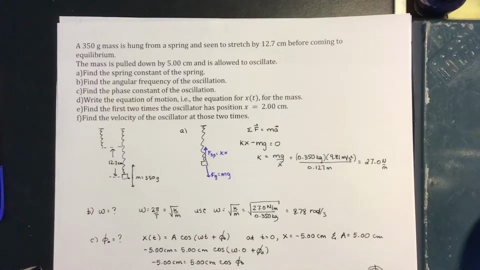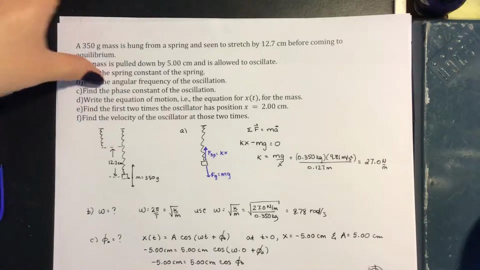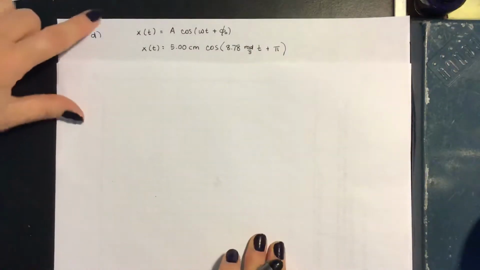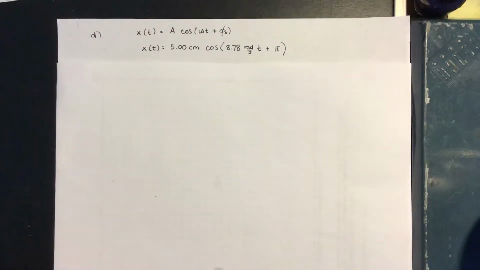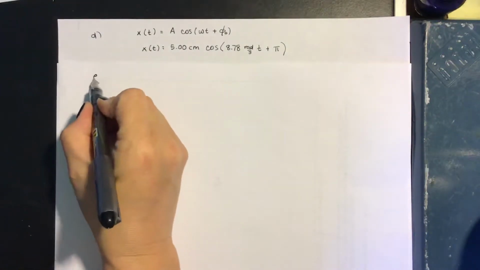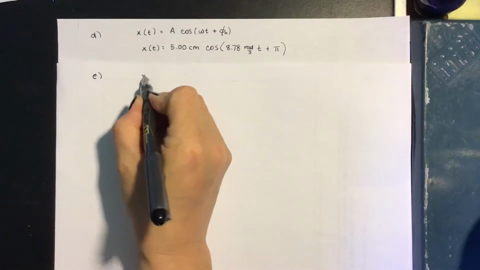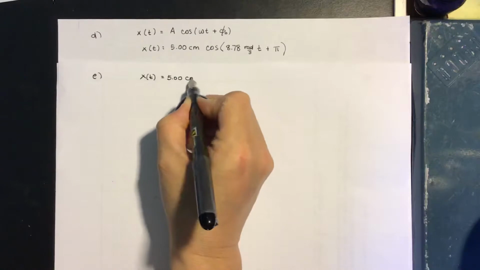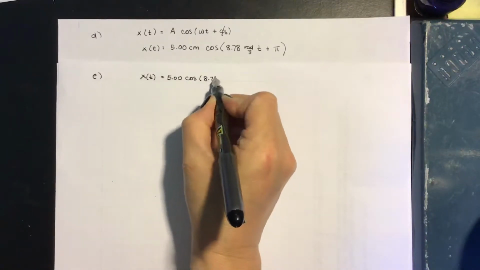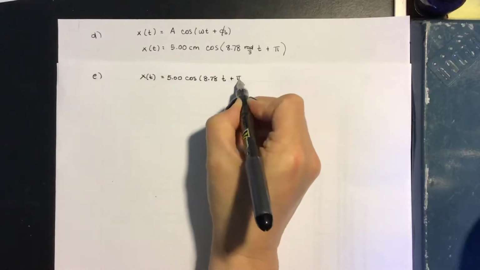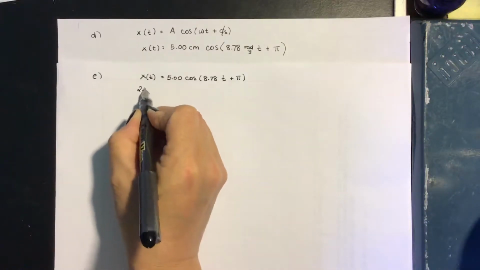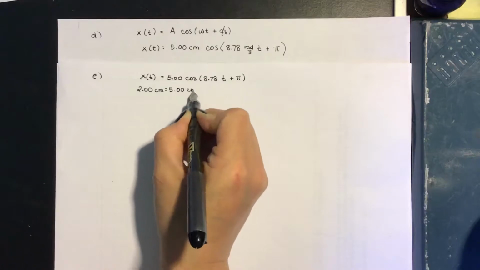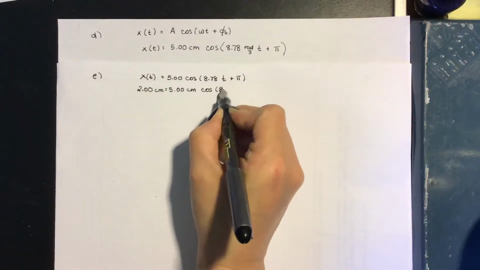To try and sort out what those times are, let's use our equation for position. So from part D, we know the equation for position is given. Let's plug in our 2 centimeters for x. So x of t equals 5 centimeters times cosine of 8.78 t plus pi. We know that our x is 2 centimeters. So 2 centimeters equals 5 centimeters cosine of 8.78 t plus pi radians.